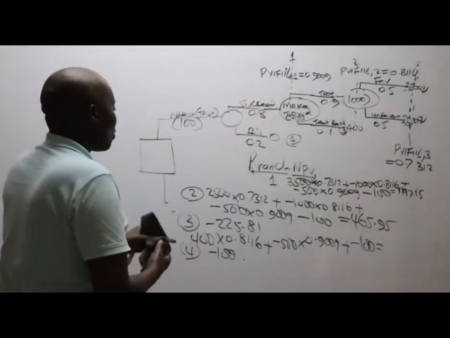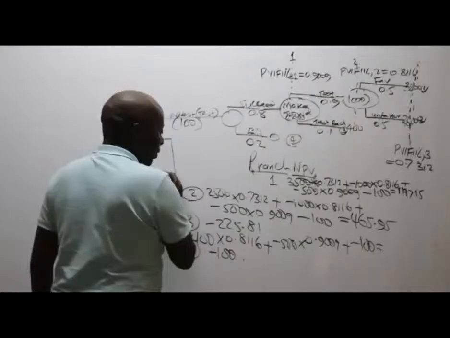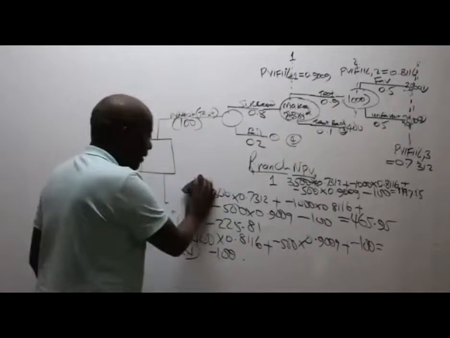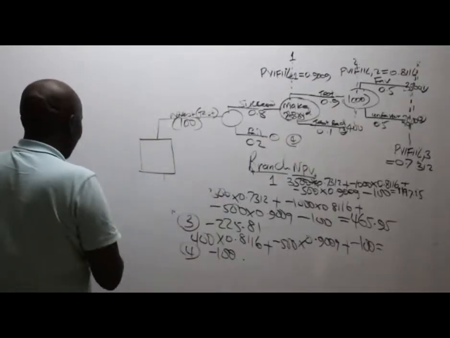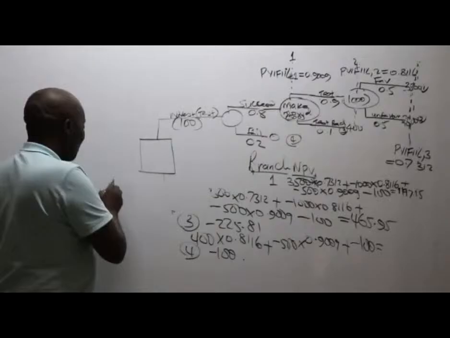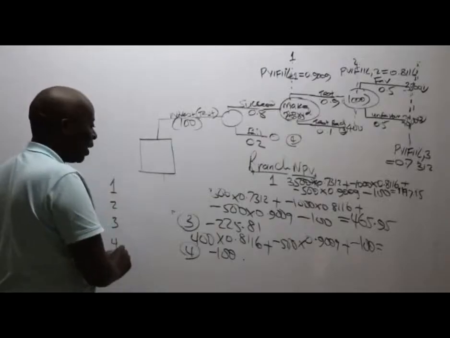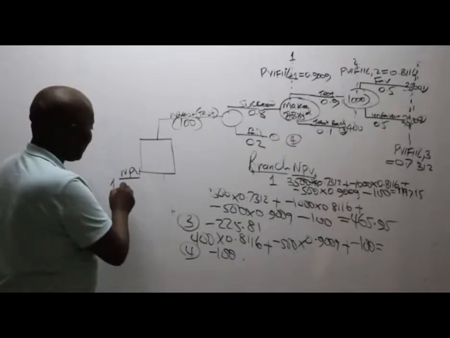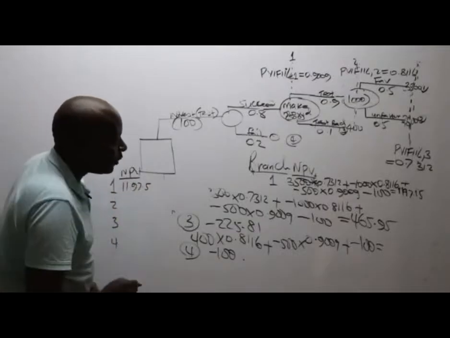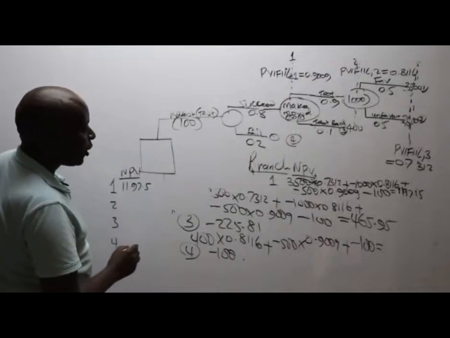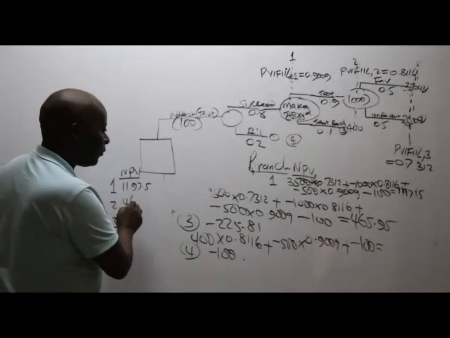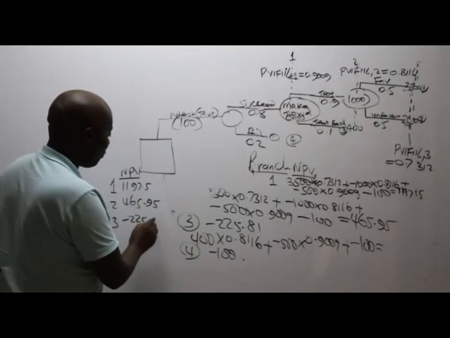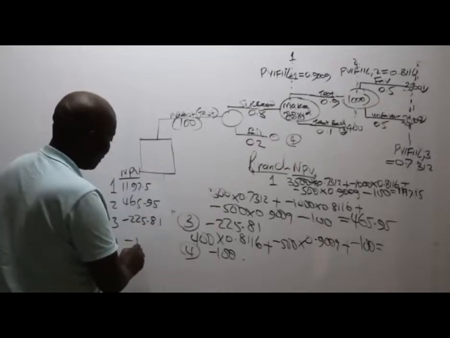Thank you. Great. So we have, ladies and gentlemen, our branches there. If we could just summarize this very fast, I want to come back here and summarize them. So we have our branches, branch 1, branch 2, branch 3, branch 4. We have our net present value. Net present value here is 1197.5. Branch number 2 is coming to 465.95. Branch number 3 is minus 225.81. Branch number 4 is minus 100.